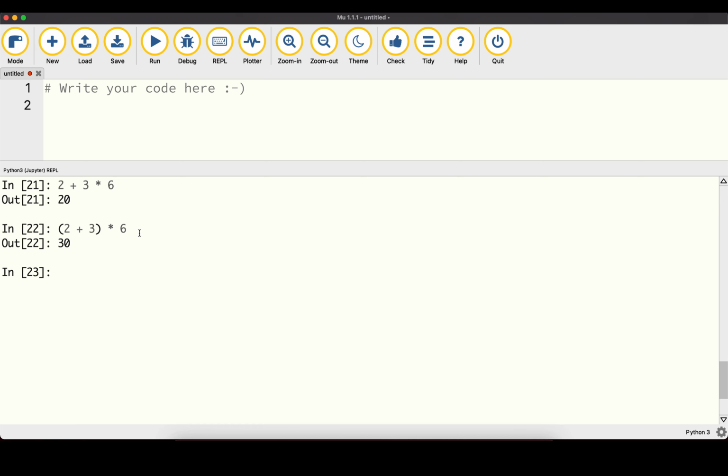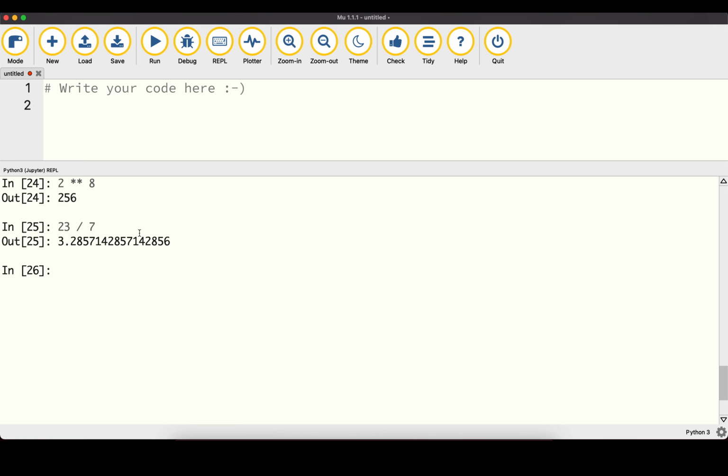We can of course also perform operations on very large numbers, and the big advantage is that the computer can calculate them almost instantly, so we get the results very quickly. Let's have a look at some other expressions. We saw that in our list, the highest order of precedence was the power operator. So for example, we can see what 2 to the power of 8 is, which is 256. We can also perform regular division, like this.